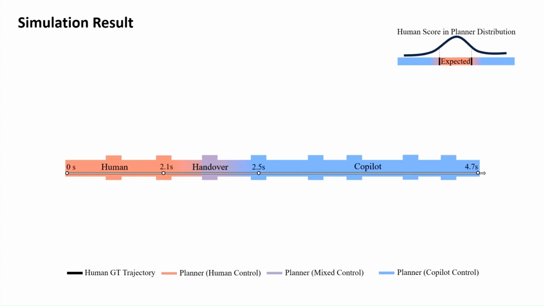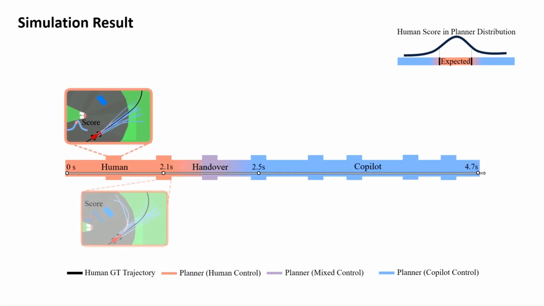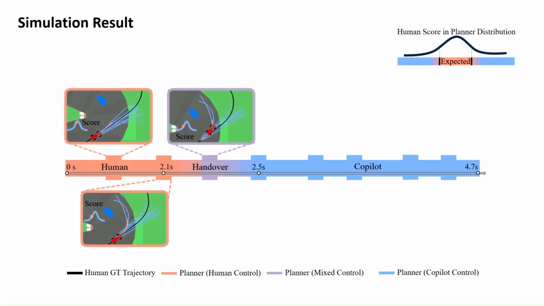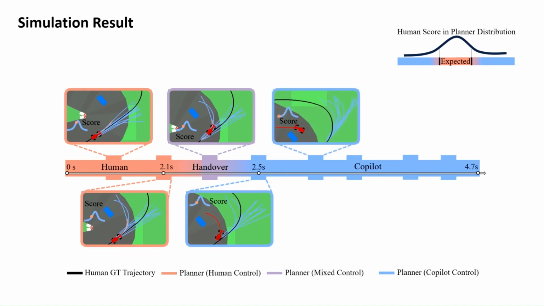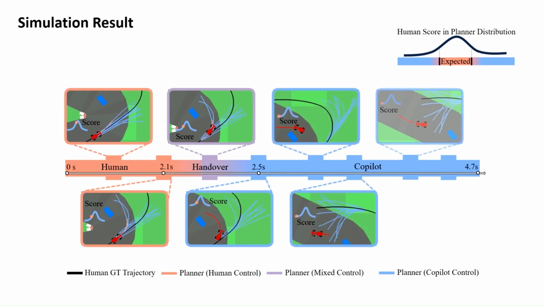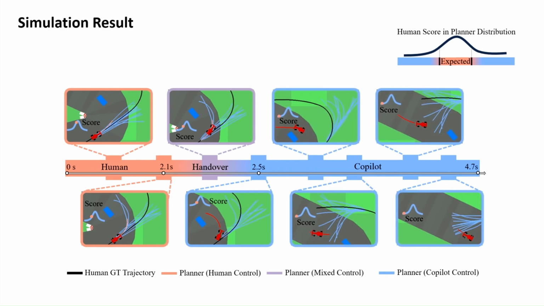This segment highlights key frames from our car racing V0 simulation, demonstrating the transition of control from the human driver to the copilot. From 0 to 2.1 seconds, the human is driving well, maintaining strong performance. At 2.1 seconds, when the score drops below a predefined threshold tau_NLL, the system starts a gradual handover.